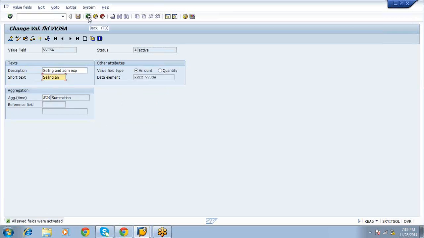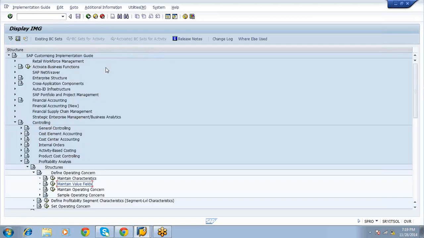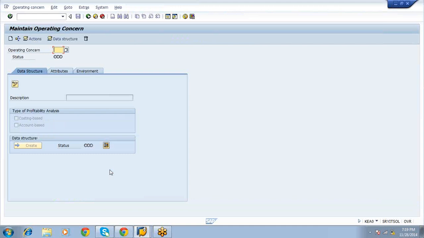Okay, now we created value fields. That characteristics and value fields we will assign to our operating concern. Okay, create one operating concern. I am creating JKT3.